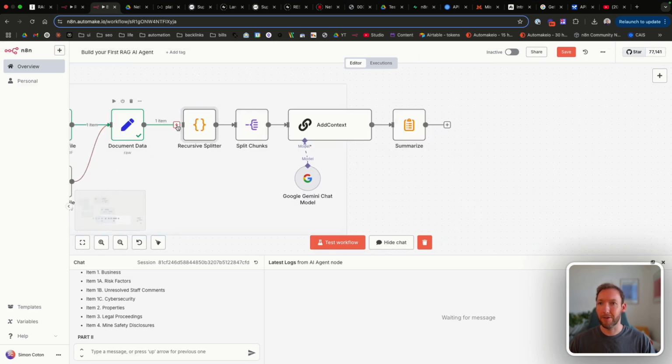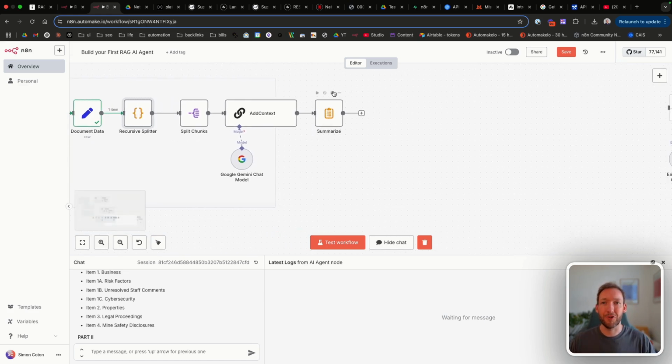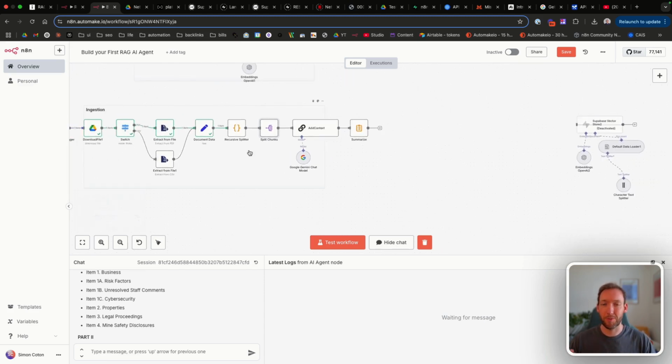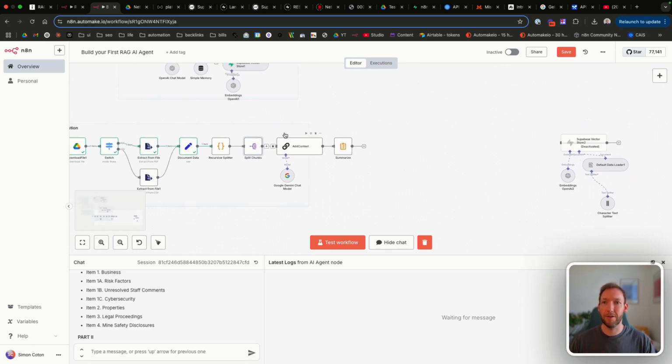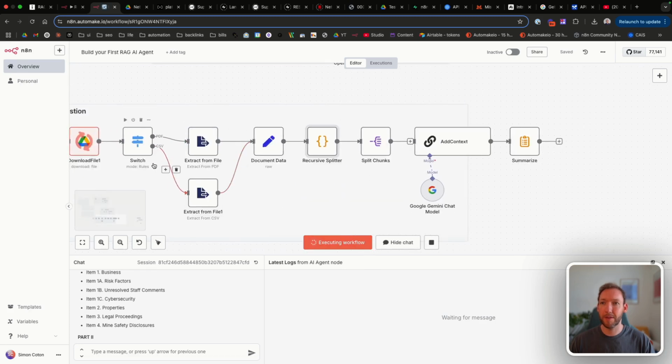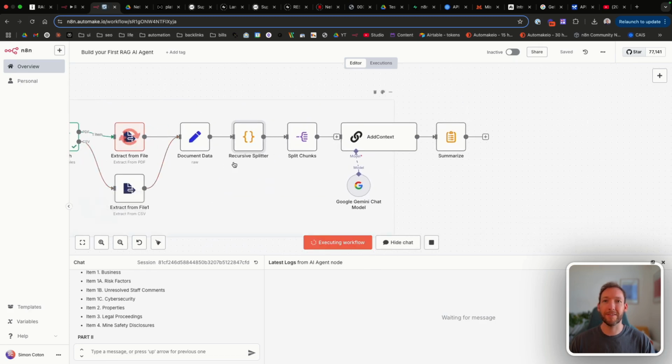So what we're doing now is we are manually, with the code node, like I mentioned, splitting up our document into chunks recursively, i.e. based on the structure of the input document, which is the most appropriate method for most. We'll come back and we'll add notes to this workflow so that we can see exactly what's going on from a high level, but for now we'll just test it out. So before we add any context, let's see what chunks it breaks up into. And it's a good idea to always test this stuff out.